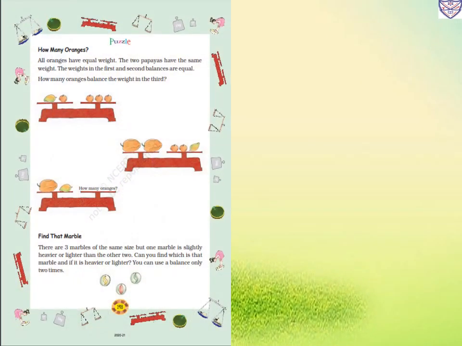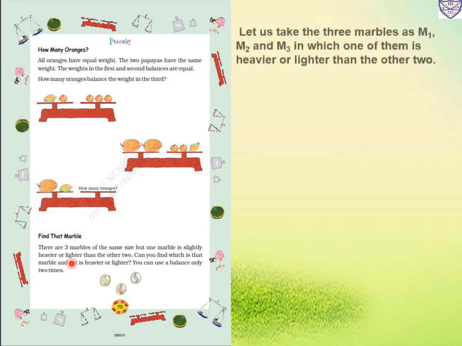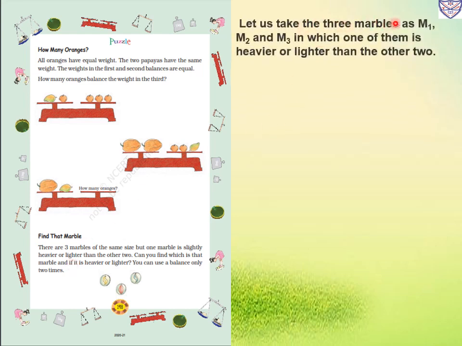So, find that marble. There are 3 marbles of the same size, but one marble is slightly heavier or lighter than the other two. Can you find which is that marble, and if it is heavier or lighter? You can use the balance only 2 times. So we have to find out which marble is heavier or lighter. So let us take the 3 marbles and give them the names M1, M2 and M3, in which one of them is heavier or lighter than the other two.